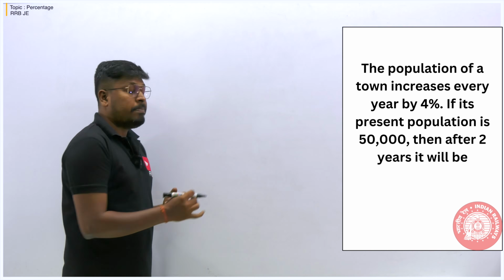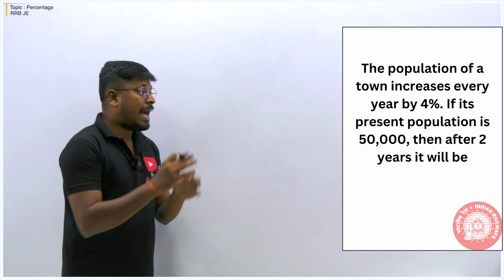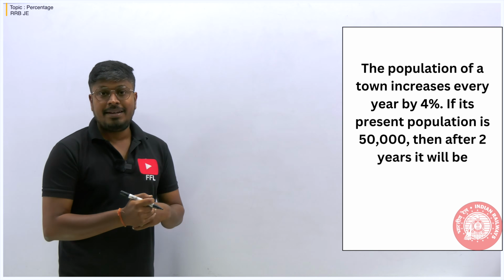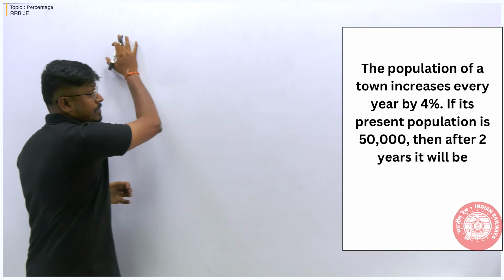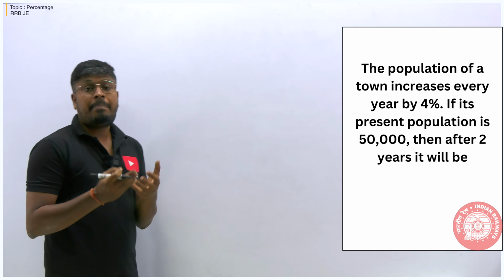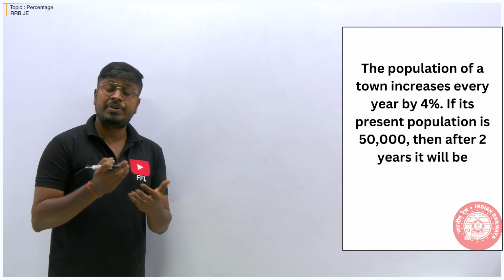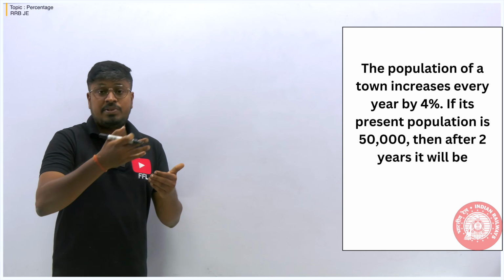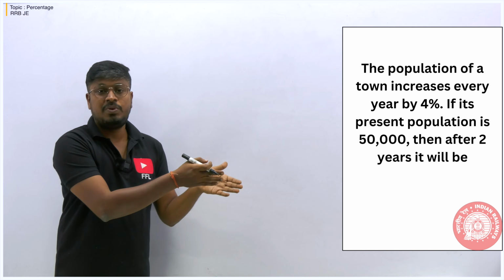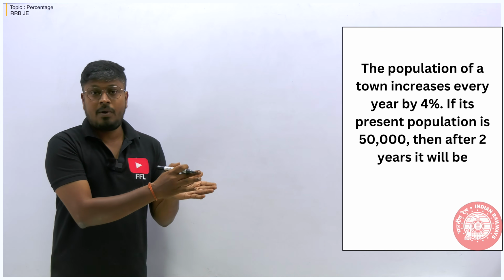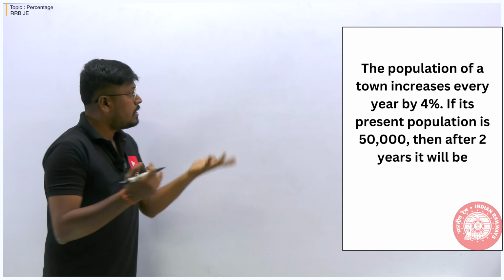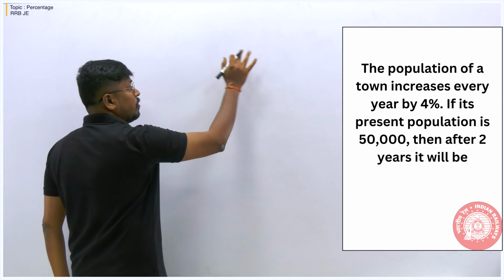If its present population is 50,000, then after 2 years it will be... Right? So just now I have told you, here in the starting of the video, that the population concept can be solved by 2 different ways. Either you can use a compound interest formula, or else you can go with the traditional method. So what I can do is I can teach you both the methods here.